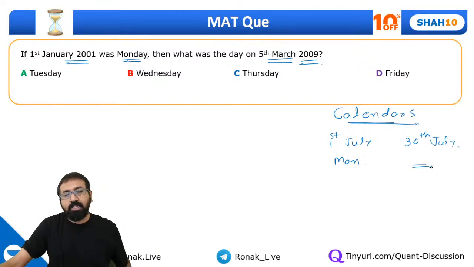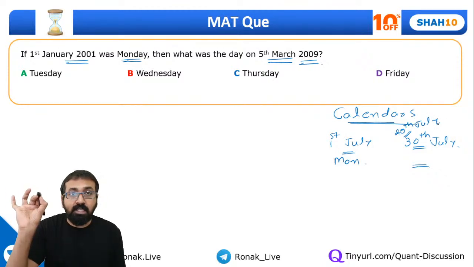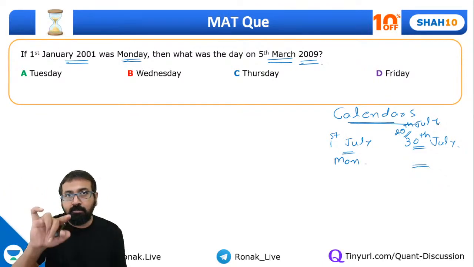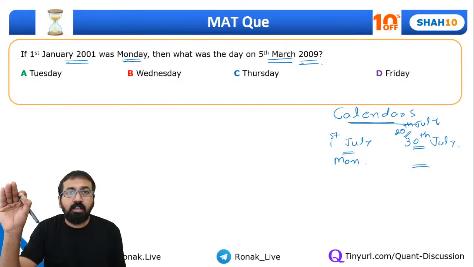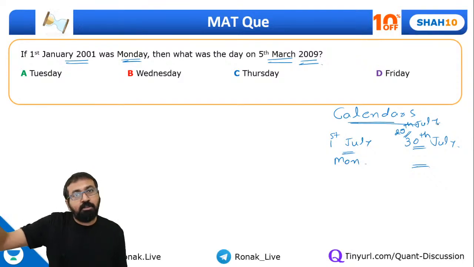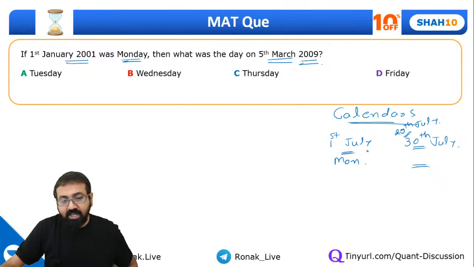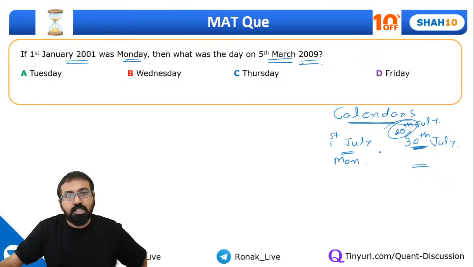If I ask you what will be the day on 30th July? Guys, if you know 1st July and if you want to calculate the day on 30th July, you will do your calculation up to 29th July. Please remember this point. Different faculty follow different approaches. If you are following my method, if you want to calculate the day on a particular date, you will do the calculation a day before that. Remember this rule. So if I know 1st July and I want to find out the day on 30th July, I'll do my calculation up to 29th July.